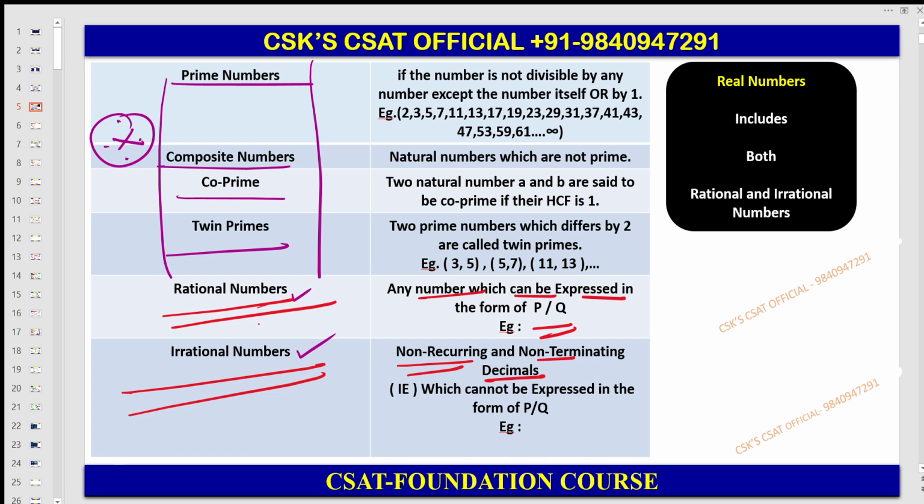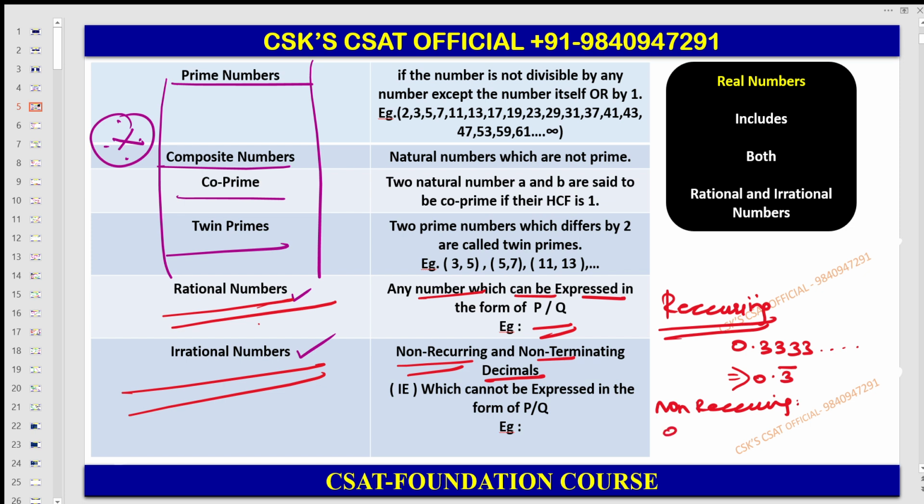First of all understand the recurring decimal, and then you can move on with the non-recurring. Recurring means you have learned here 0.3333 etc, which is nothing but 0.3 bar. So this is recurring. Now non-recurring means 0.3456 etc. So this is non-recurring.